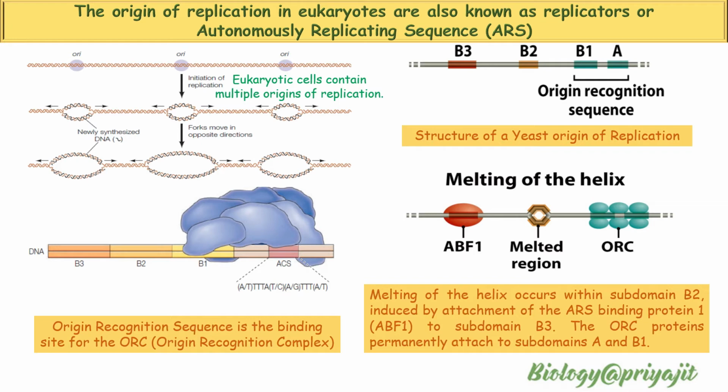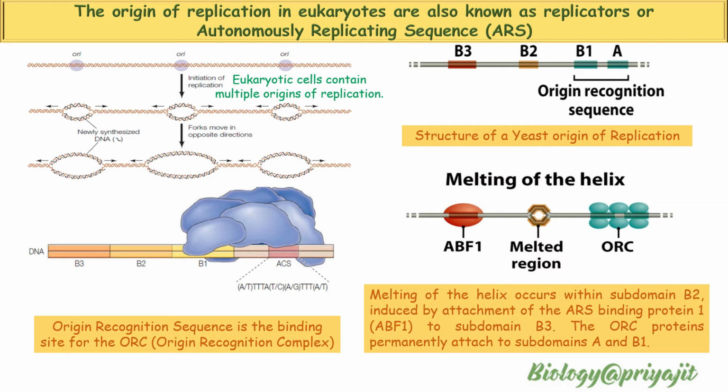4 subdomains have been recognized in the yeast origin. 2 of these are subdomains A and B1, which make up the origin recognition sequence, a stretch of some 40 base pairs in total, that is the binding site for the origin recognition complex, a set of 6 proteins that attach to the origin sequence and has ATPase activity.